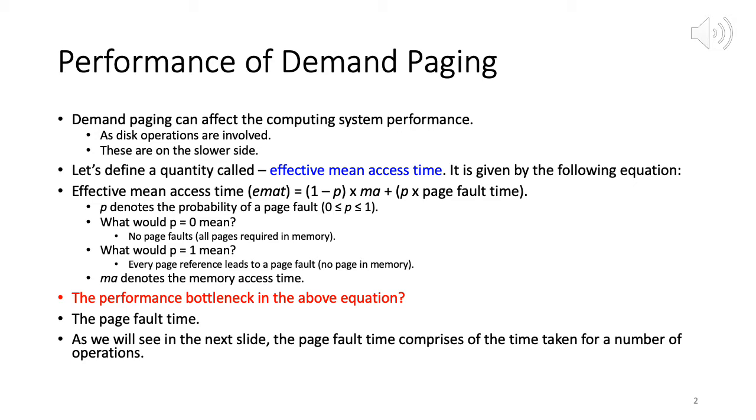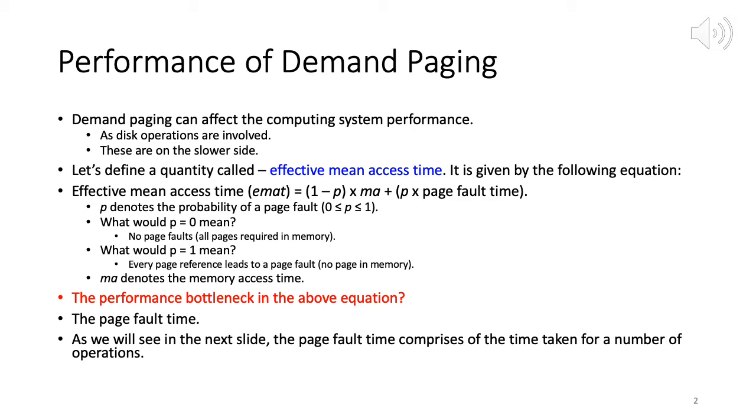Okay, so let's define a quantity here, effective mean access time, EMAT. It is given by the following equation: effective mean access time is equal to (1 minus P) times MA plus P times page fault time. What this has is two components.